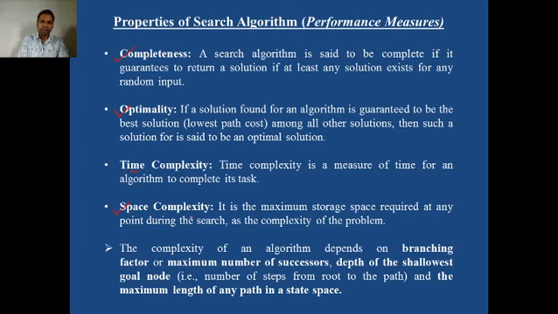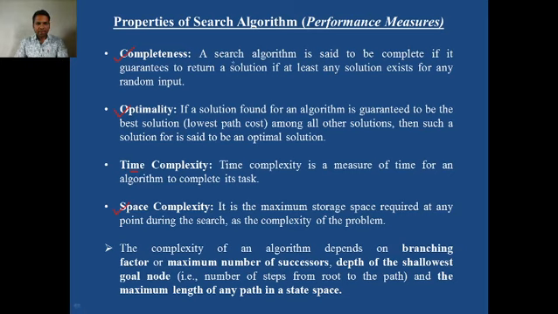For problem number 1, it may happen that search algorithm 2 is better than the others. For the second problem, you may find that the fourth search algorithm is better. For the third problem, you may find the first algorithm is better. So how will you decide? Based on these four parameters. We will learn what exactly these parameters are.